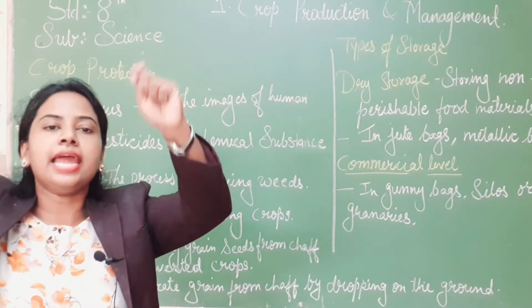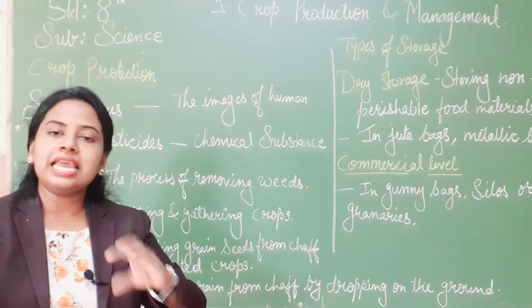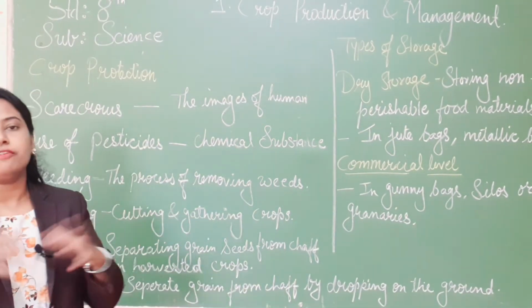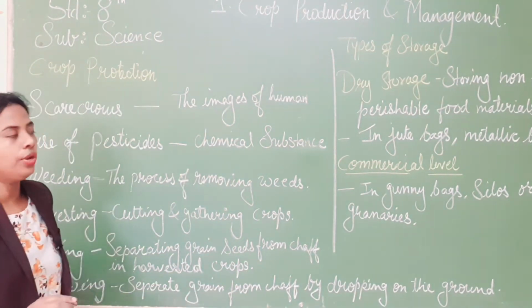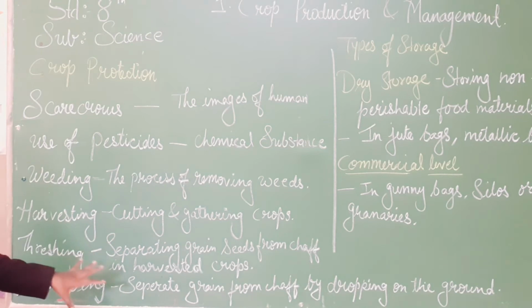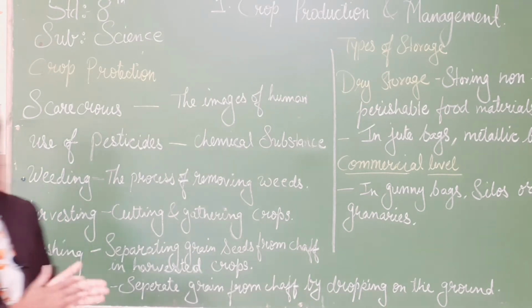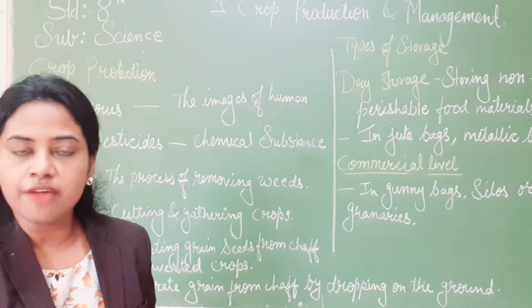They drop the grains from a height, and the grains get separated: the grain falls on the ground and all the chaff is blown away. So this is the winnowing process. This is for the good production, or good produce, that you get from a farm. Now your whole farming is done, the crops, the production you have done.